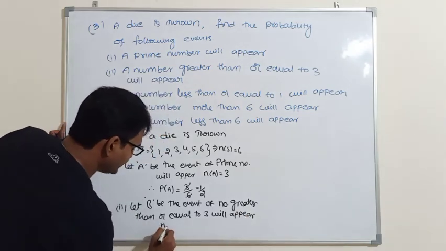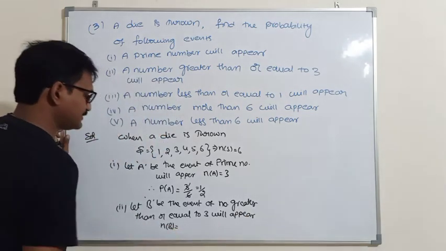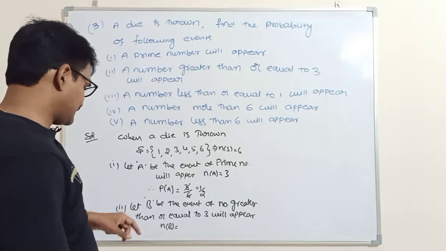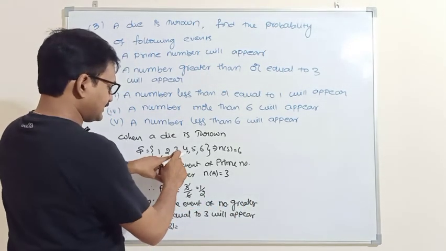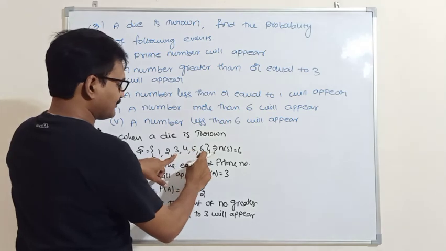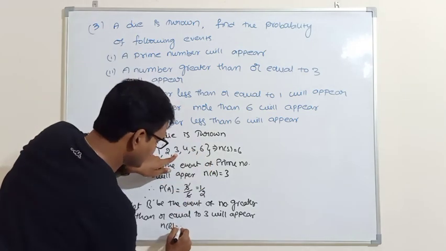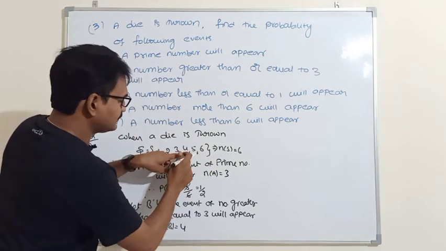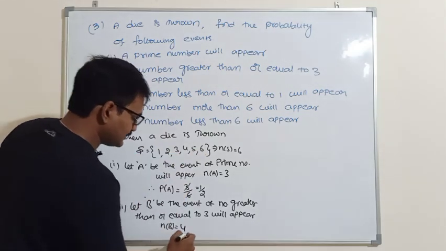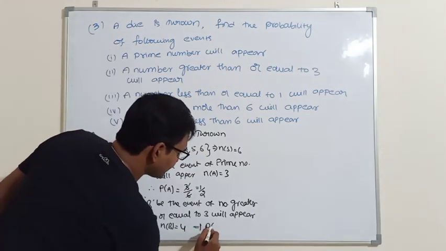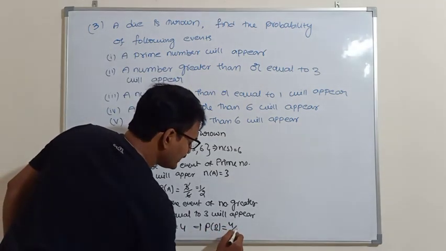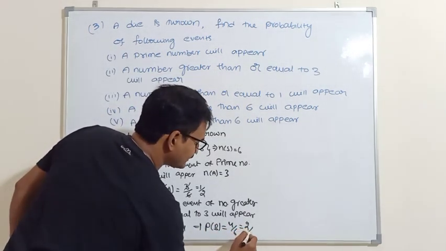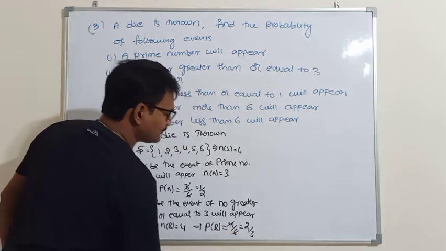So N of B is the number of sample points for B. Greater than or equal to 3 means 3, 4, 5, 6. So the number of sample points is 4. Therefore, the probability of event B is equal to 4 by 6. That means 2 by 3.